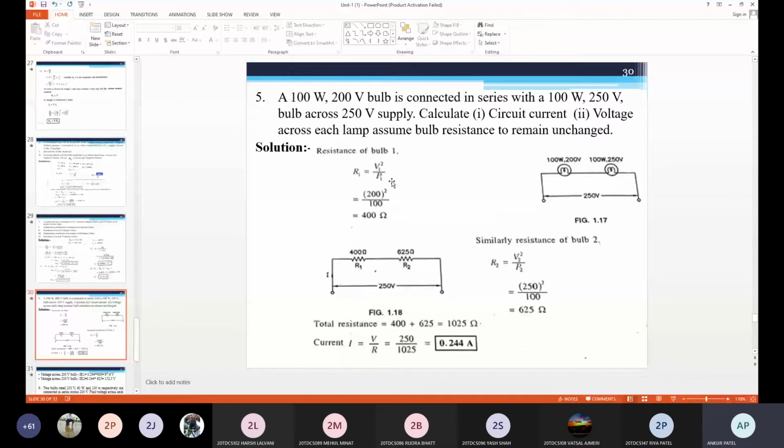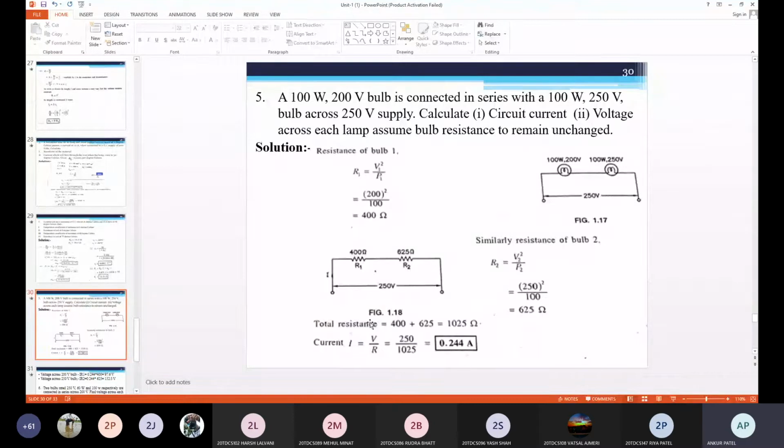So V1 square for the first bulb, 200 volt, divided by P1, which is given as 100 watt. So R1 is equal to 400 ohm. Similarly, for the second bulb, R2 is equal to V2 square by P2. V2 is given as 250, power is given as 100. So it is 625 ohm.